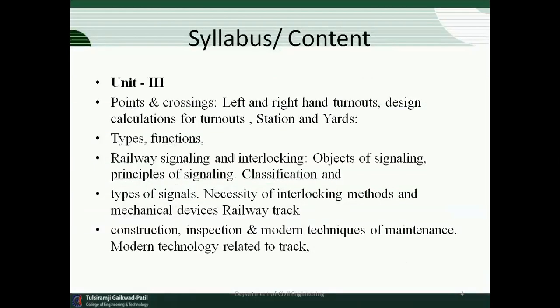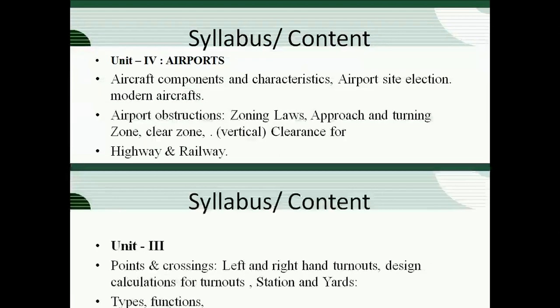Next, unit number 3 is related to points and crossings, left and right hand turnouts, design and calculations of turnouts, types and functions, railway signals and interlocking, types of signals, necessity of interlocking, methods and machine devices in railway tracks, construction and modern techniques of maintenance of railway engineering.